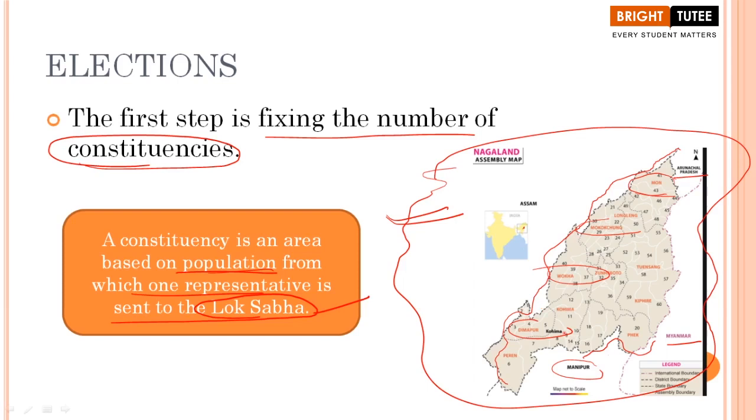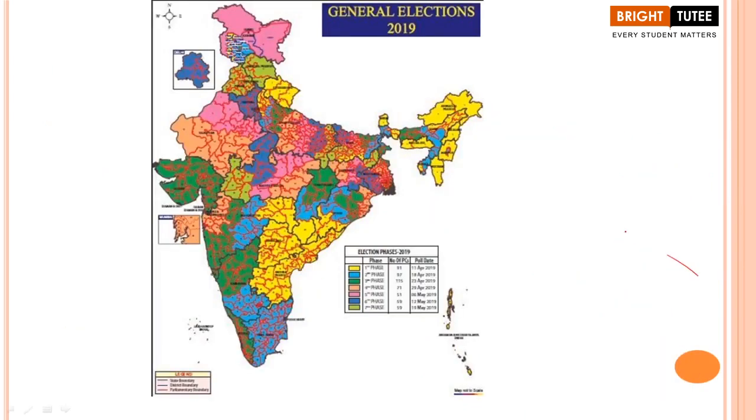I hope that through the map it is clear that if we look at these constituencies here, Longleng, Mon, Dimapur, Kohima, from each constituency there is a leader who is being elected, a member or a representative, and he is being sent to Lok Sabha when the elections take place. So the first step is to fix the number of constituencies. Now when we are looking at the map of India, this is the map showing the general elections of 2019.